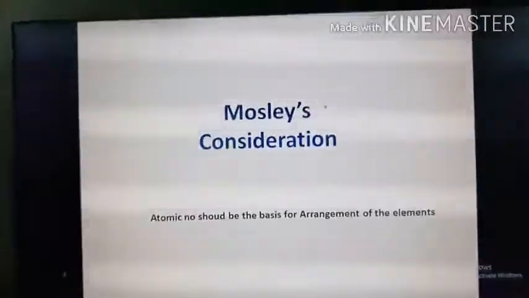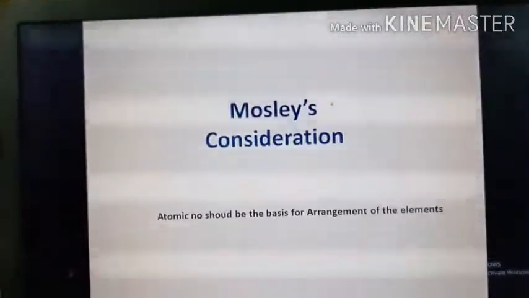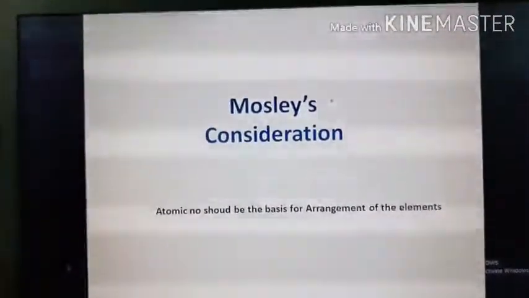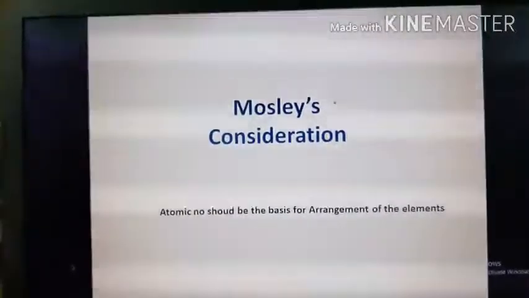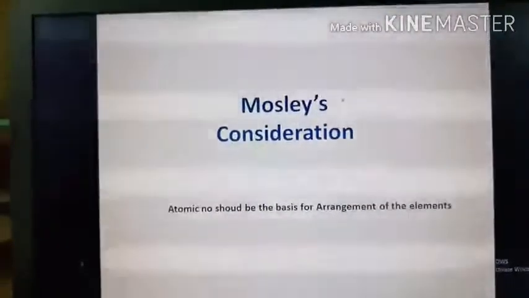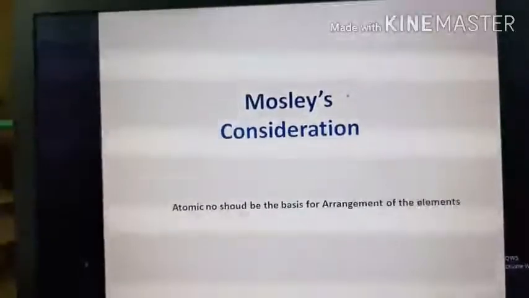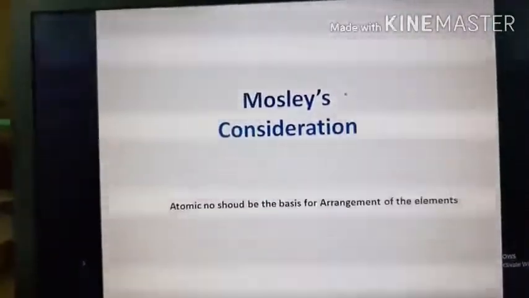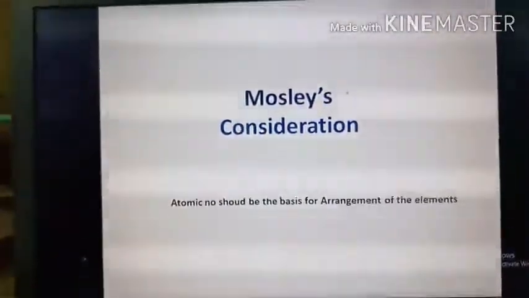atomic number. Suppose you consider fluorine, which has atomic number 9; its electronic configuration will be K2 L7. Chlorine has atomic number 17, so it will have the electronic configuration K2 L8 M7.